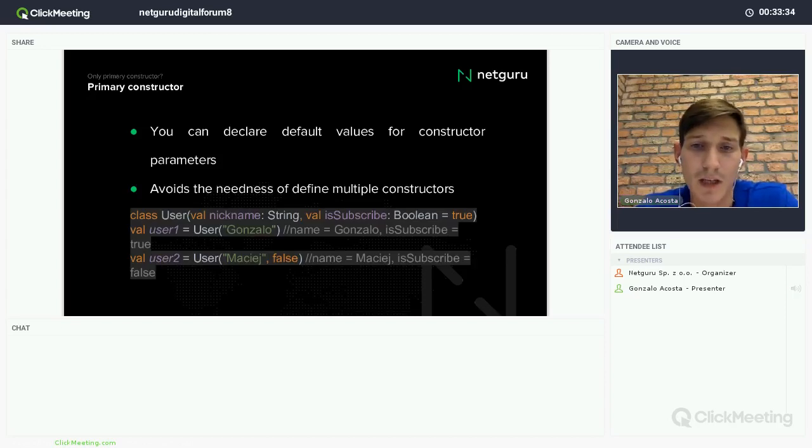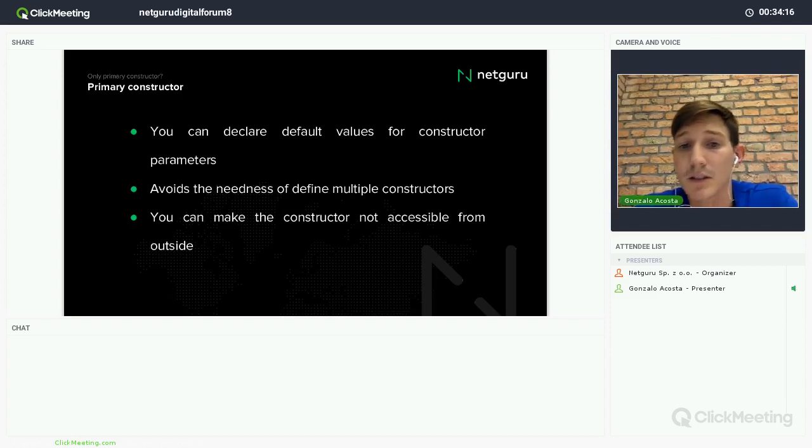For example, here I have a class User with a nickname and a default value for isSubscribed, right? And so I can create an object user1 with only the name, and isSubscribed will take the true value because it's the default here. But I can also pass some value there, and user2 will include the name and also a value for isSubscribed.